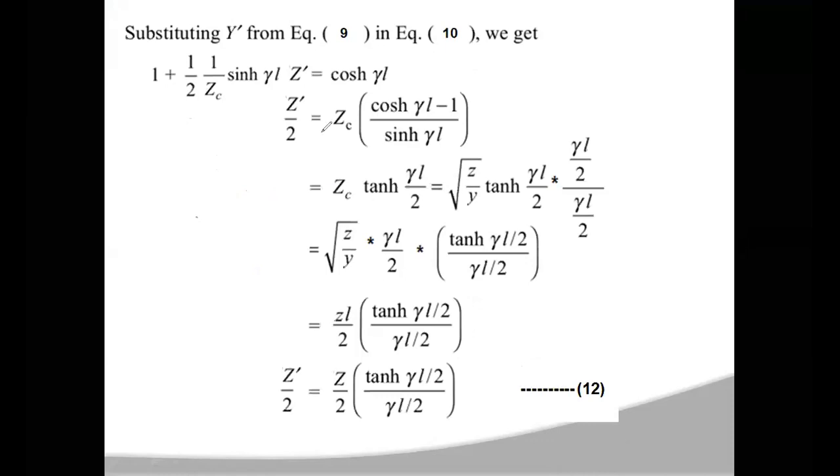The 9th equation is y dash equal to sinh γL by ZC, substituted here. Then what you will get is 1 plus 1 by 2 into, in place of y, 1 by ZC into sinh γL, into z dash, is equal to cosh γL.